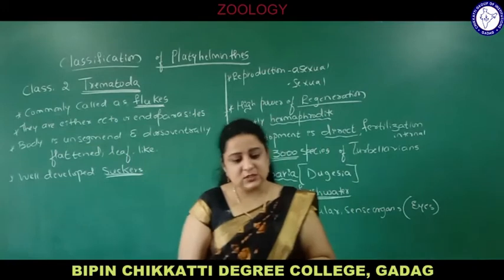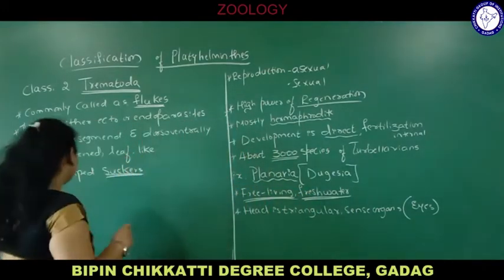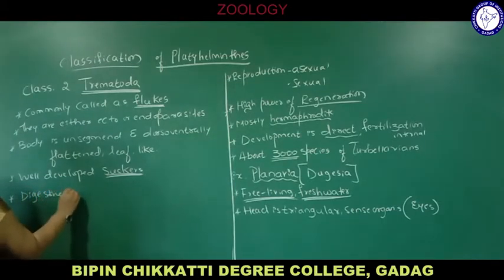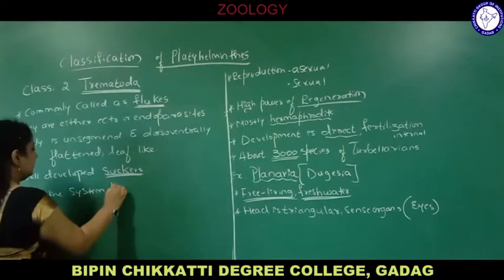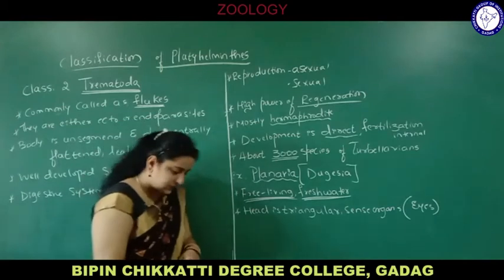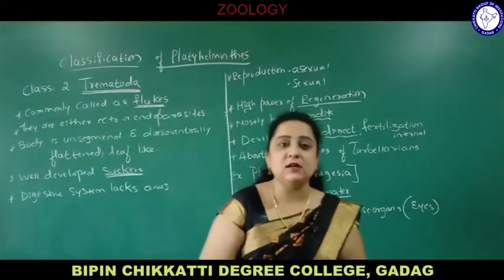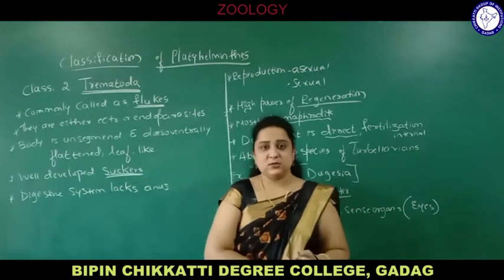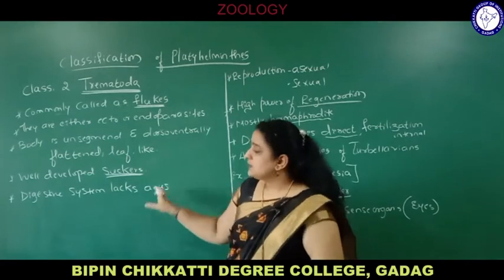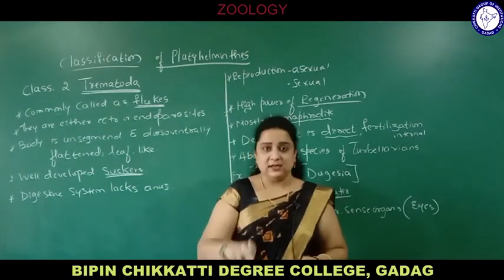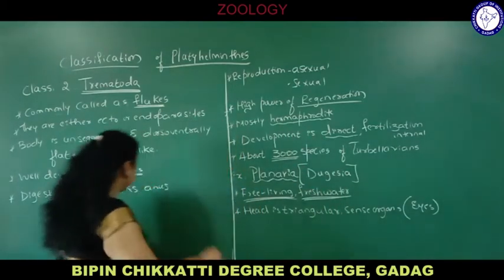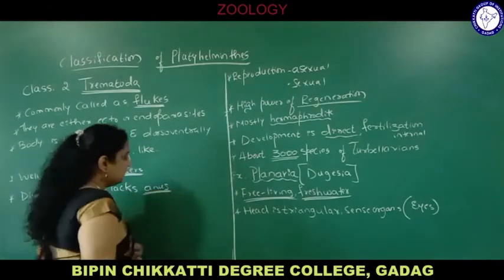And the incomplete digestive system lacks an anus. As you can see, there is an incomplete digestive system. Now, what do we mean by complete and incomplete digestive system? Complete means there are two openings called mouth and anus. Incomplete means there is only one opening which acts as both mouth and anus. That condition you find in class Trematoda.